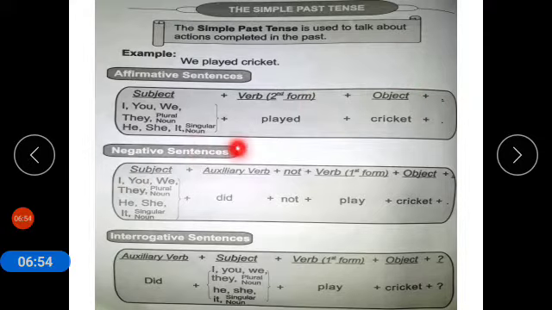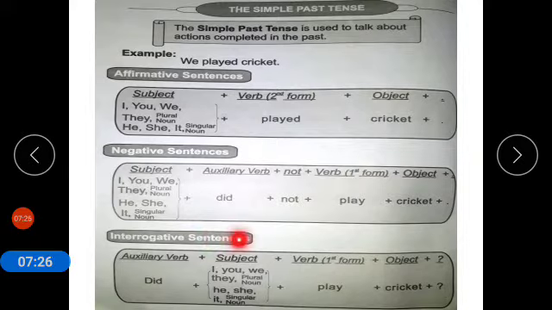Now how to make negative sentences of simple past tense. Subject, auxiliary verb, not, verb, first form of verb plus object. So we use did, auxiliary verb in negative sentences. Did is applied with all the subjects written in this column. So I did not play cricket, they did not play cricket, he did not play cricket.